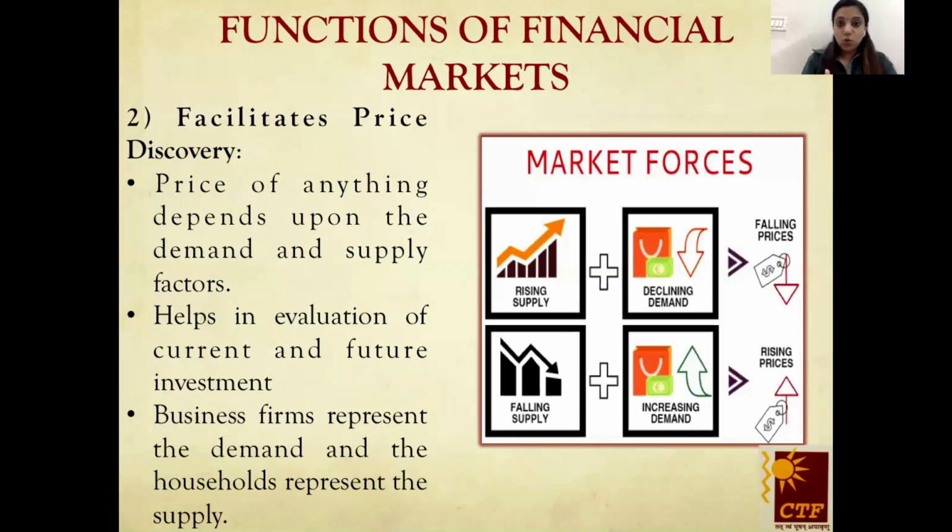And those who want to invest, those who are potential investors, they would seek the price to know whether, if they would invest in this particular financial security, it would rise or it would decrease through proper analysis. So it helps in evaluation of your current and future investments so that we can appreciate our capital.